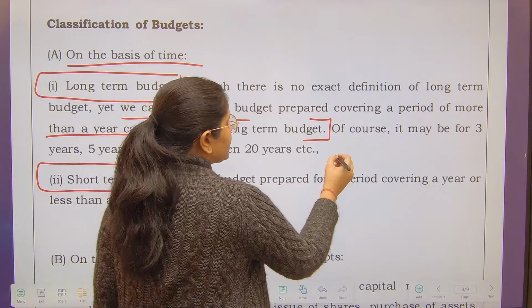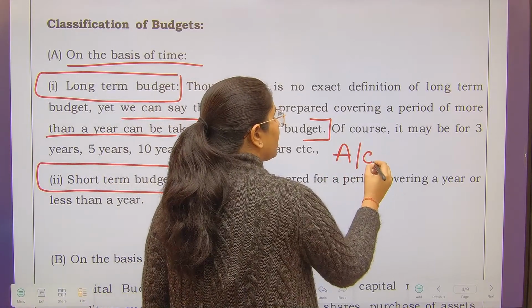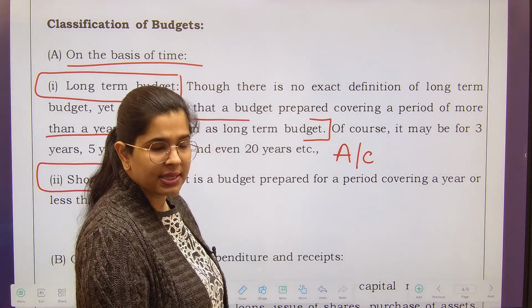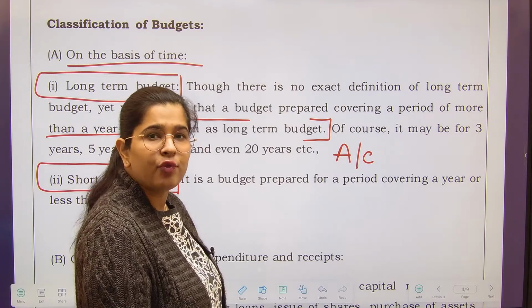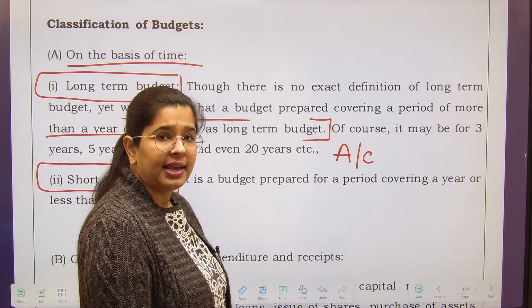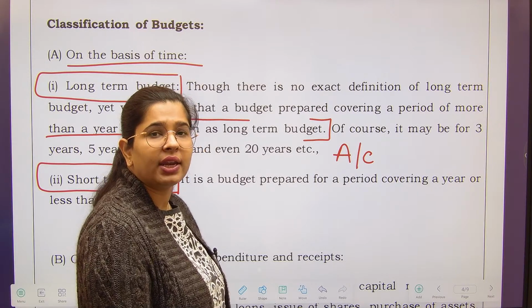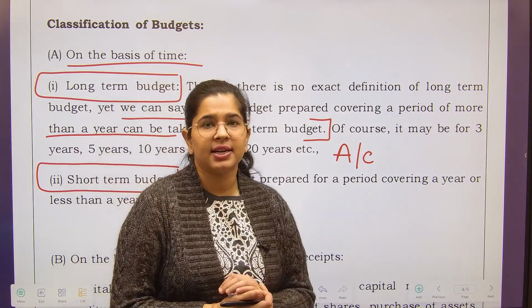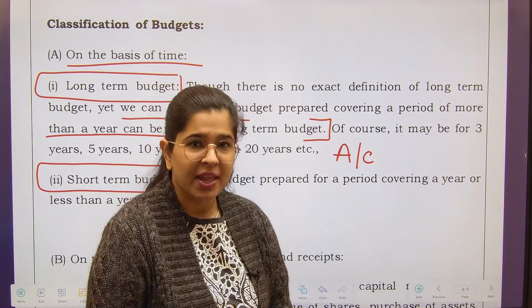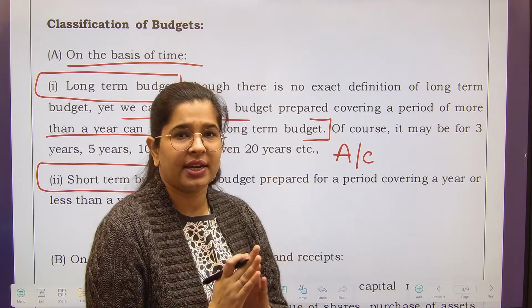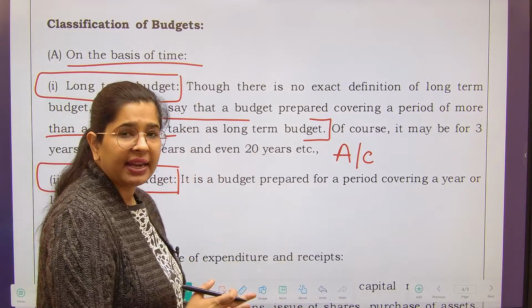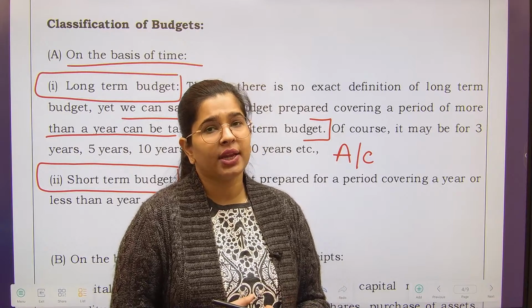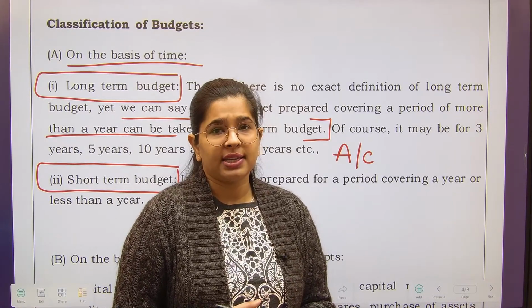remember, in our accounts, any asset which is in the business enterprise for a period less than 1 year is a current asset, right? And any asset which is in the business enterprise for more than a year, we call it a fixed asset. That means we consider that that particular asset is there for a longer period of time. So applying the same criteria over here, we have assumed that any budget being prepared for more than a period of 1 year will be called a long term budget.